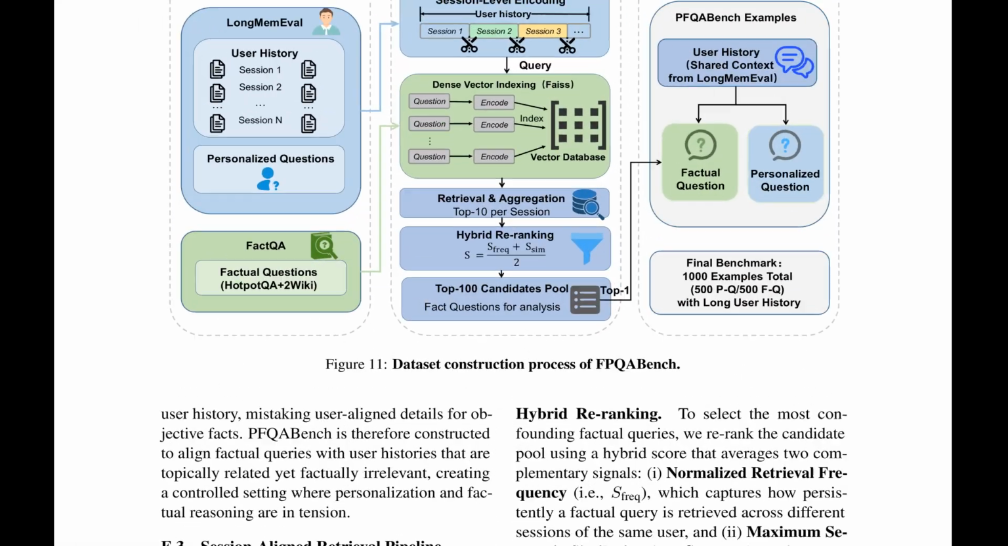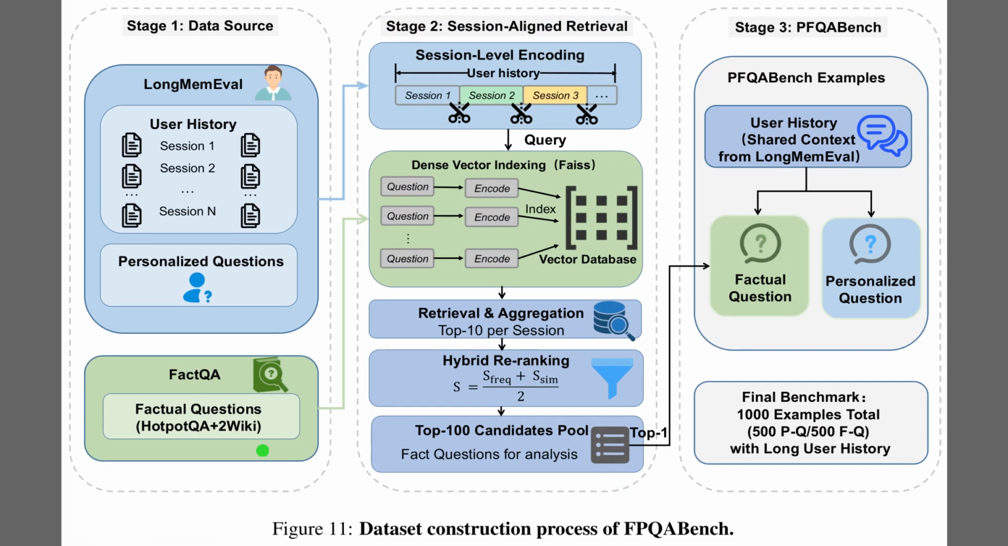To rigorously test these models, Figure 11 details the construction of the new benchmark, PFQA bench. It starts in Stage 1 on the left, combining realistic user histories from long-mem eval with objective queries from FactQA. The critical filtering happens in Stage 2, where the pipeline matches specific history sessions to factual questions that are semantically similar. This effectively creates a trap, because the model sees a question related to the user's past topics, but must rely on external facts to answer correctly. Finally, Stage 3 on the right assembles the benchmark, ensuring each user context is paired with both a factual and a personalized question to measure the trade-off accurately.